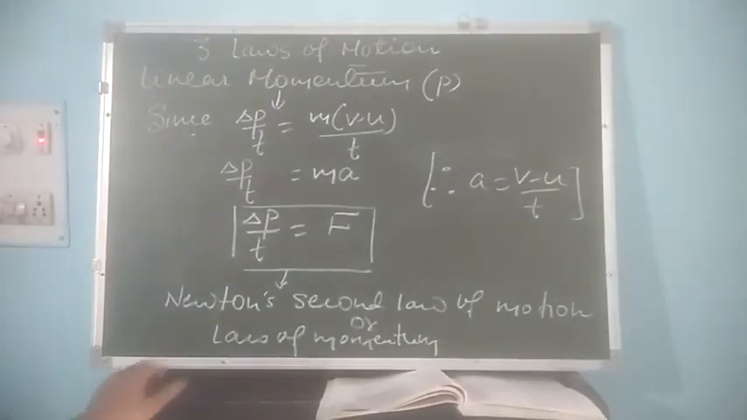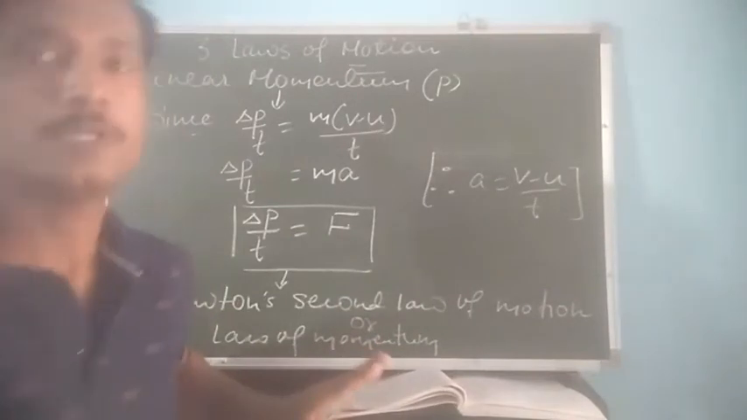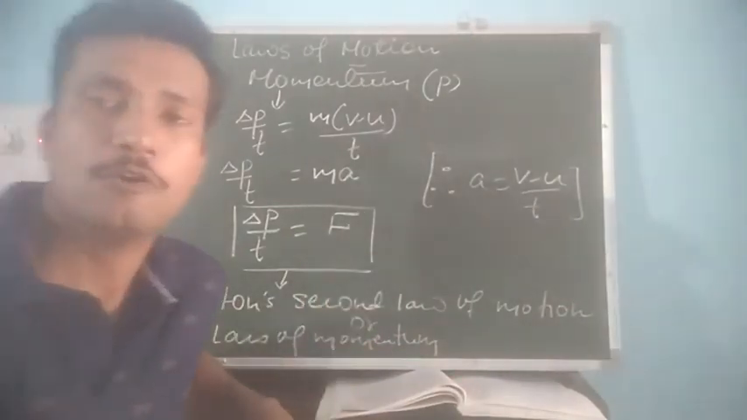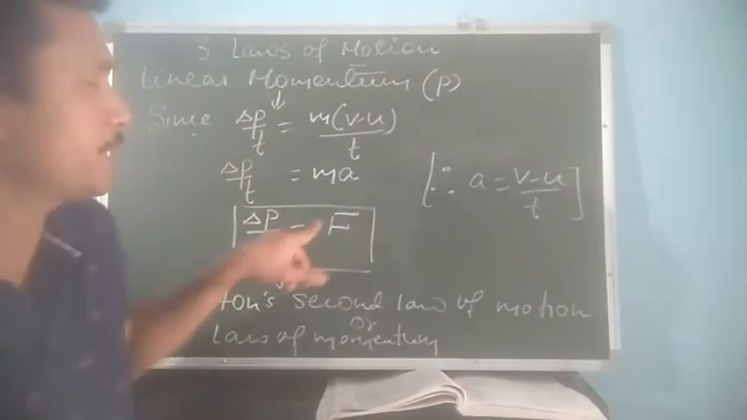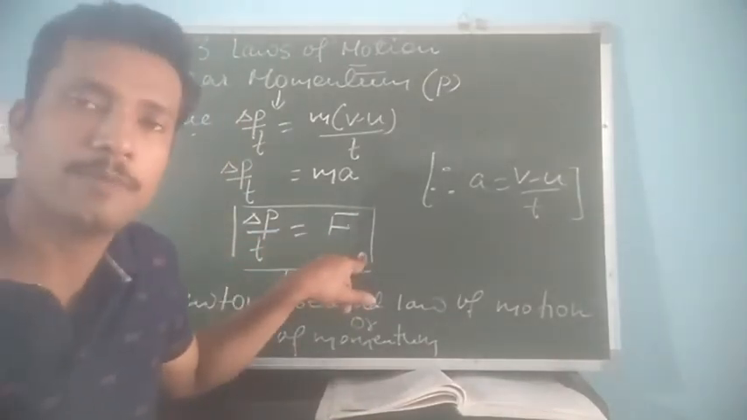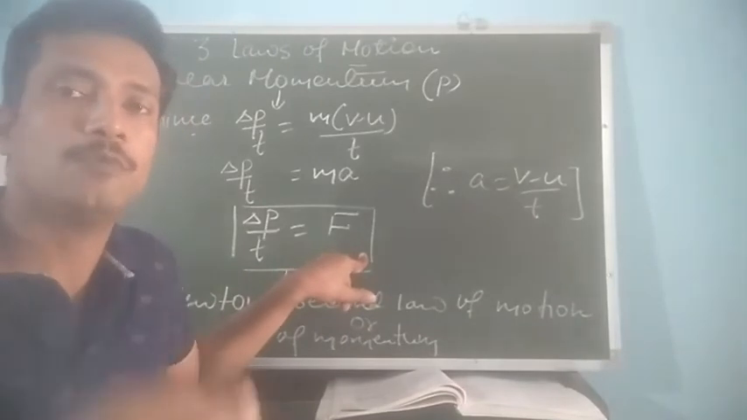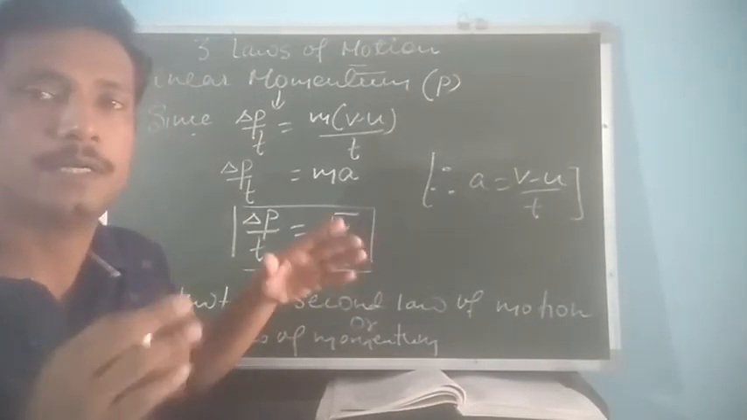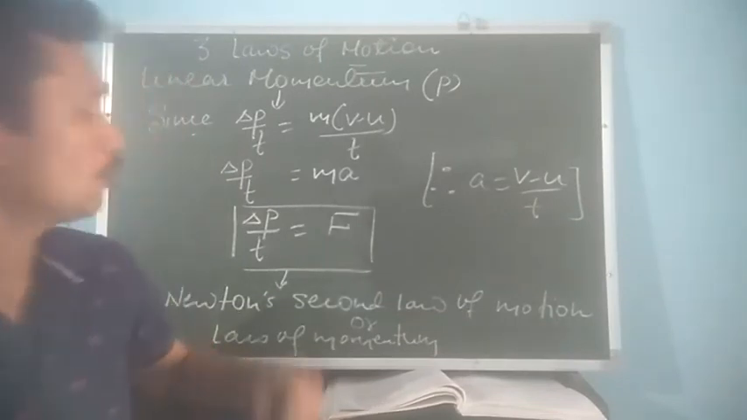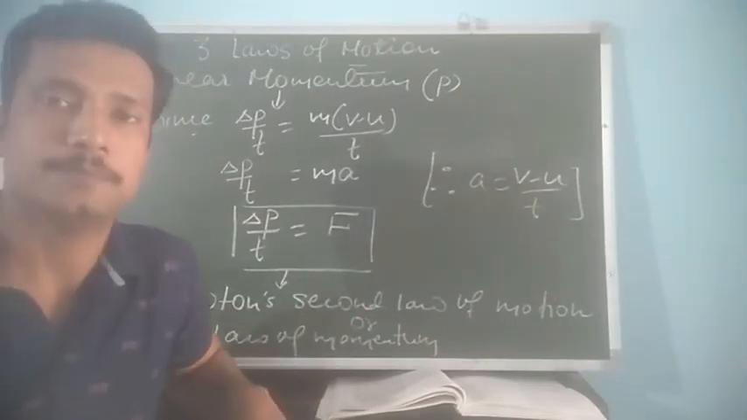So it is clear, this statement. Let me give you the statement once again. According to Newton's second law of motion, rate of change of momentum is directly proportional to the force applied, and the change in momentum takes place in the direction of the applied force. And this is also called the law of momentum.